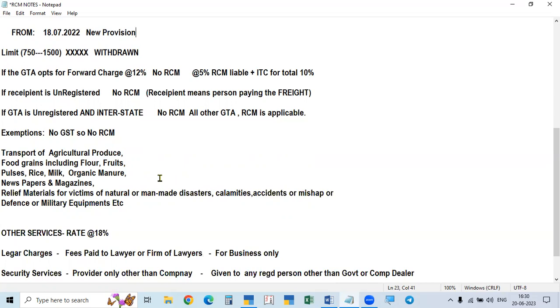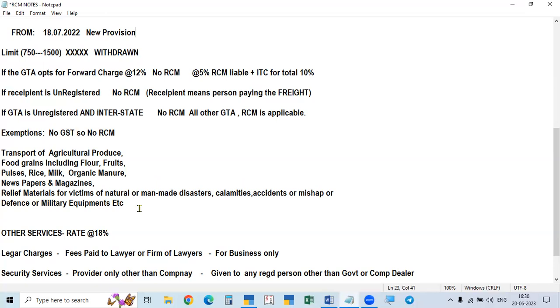If anything happens, cyclone, fire accident, and anyone is sending relief material for the victims, who will pay for the transportation? The victims cannot pay. So GST is completely exempted, so there is no RCM. And defense or military equipment transport.